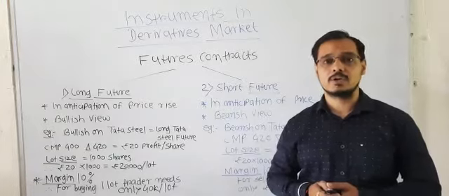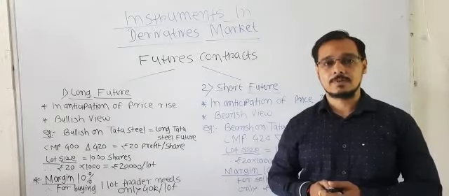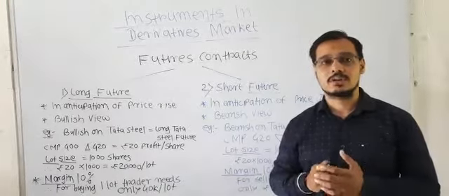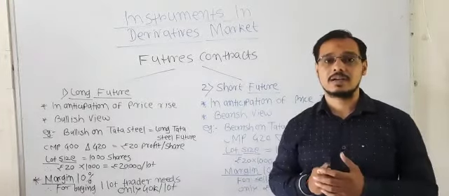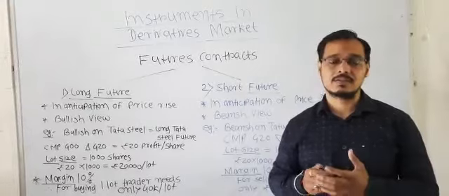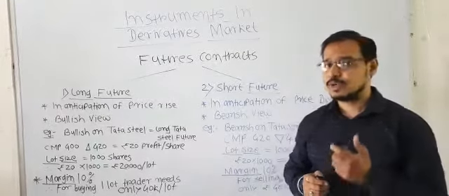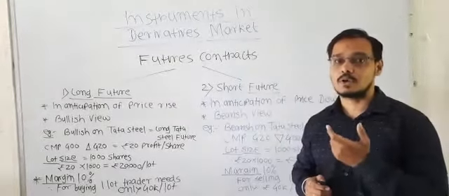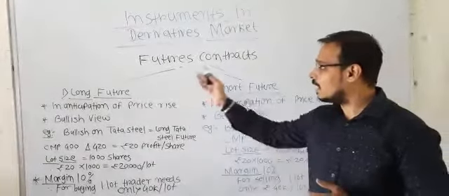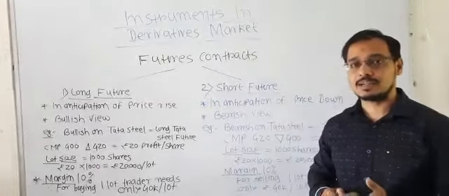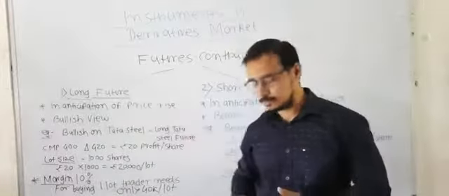Today in this video we are going to study the different types of futures contract. Futures contracts are nothing but underlying assets which are derived from one or other stock, commodity, currencies, etc. So here we are going to study the simple meaning of futures contract. There are two types of futures contract. The first type is the long future.